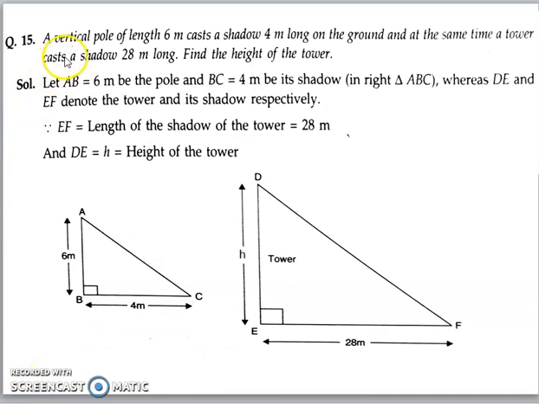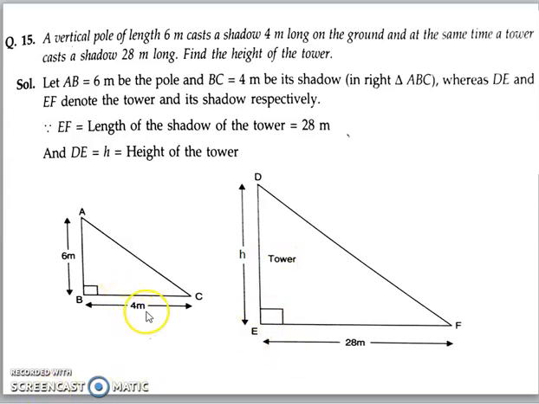The last problem, 15th problem, is an application based problem of similarity of triangles. A vertical pole of length 6 meter casts a shadow 4 meter long on the ground. So this is the vertical pole, that is AB, and the shadow is BC, 4 meter long. At the same time, we have a tower of height h meters which casts a shadow, that is EF, 28 meters on the ground. We need to find out the height of this tower h.